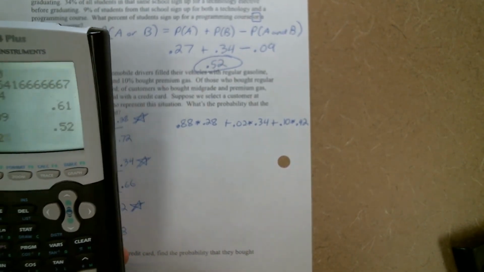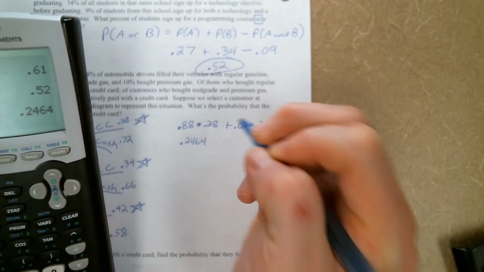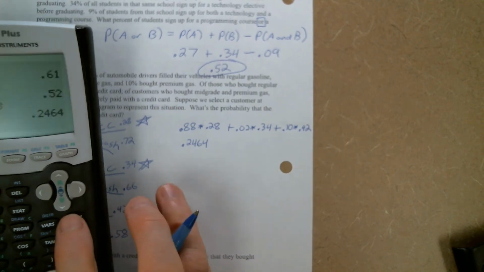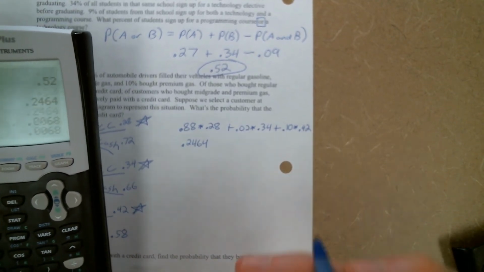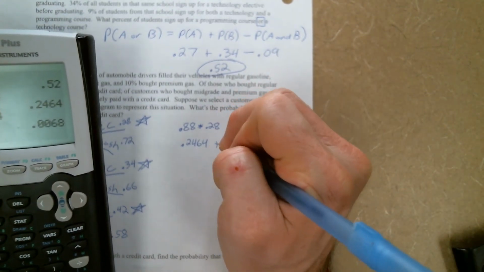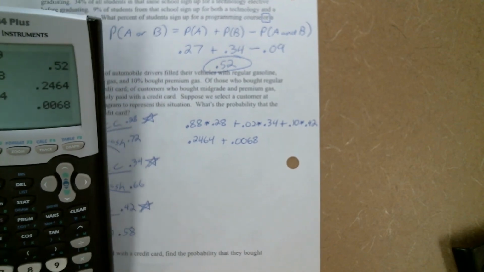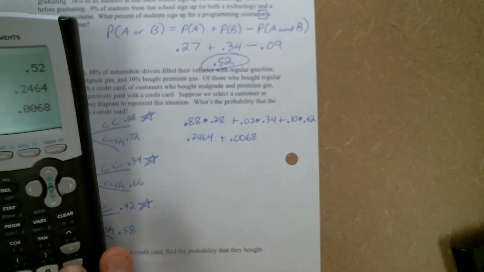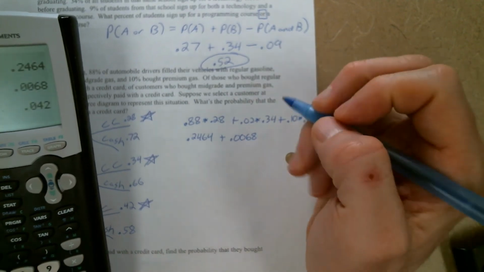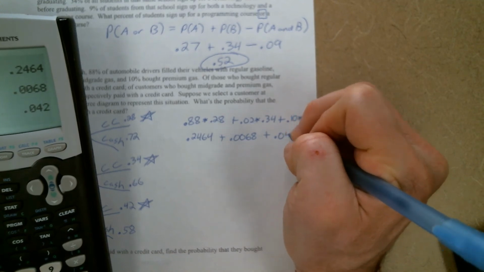So 0.88 times 0.28 is 0.2464. 0.02 times 0.34 is just going to be 0.0068. Didn't really need my calculator for that one. And then the same thing here, 0.10 times 0.42. Again, don't really need the calculator on that one. It's just going to be 0.042.